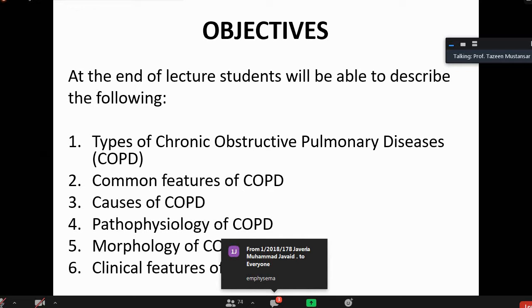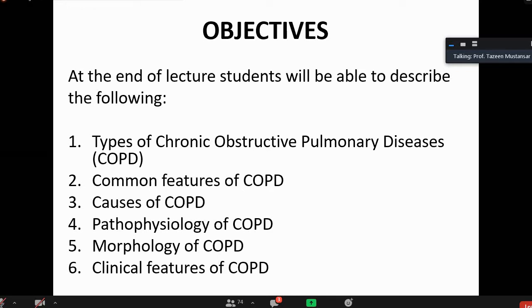Why are these two diseases included in it? Otherwise, there are 4 diseases in it. Not only bronchitis, it is chronic bronchitis. Otherwise, COPD also includes bronchial asthma and bronchiectasis. But these two diseases are grouped together because of the similarity of the signs and symptoms and because of some overlapping of the pathogenesis also. So these two diseases are grouped together clinically, and why is asthma not included in it?